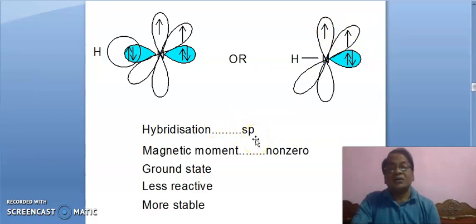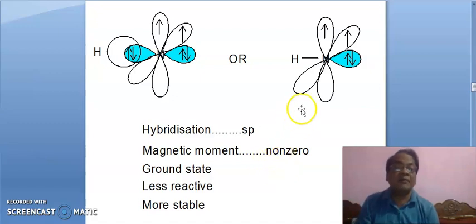So, hybridization of triplet nitrene is sp. It is paramagnetic, meaning there are 2 unpaired electrons. So, the magnetic moment will be non-zero, hence it will be paramagnetic. It is ground state, less reactive and more stable.